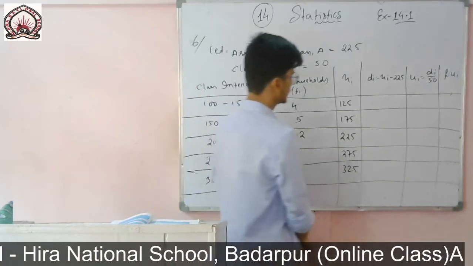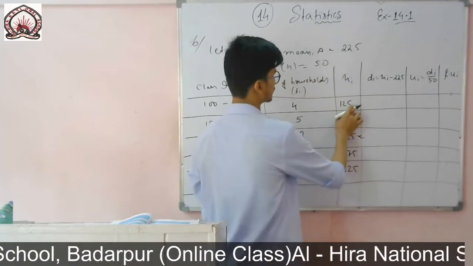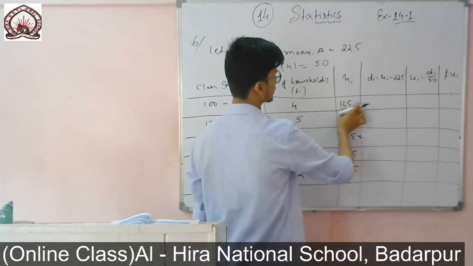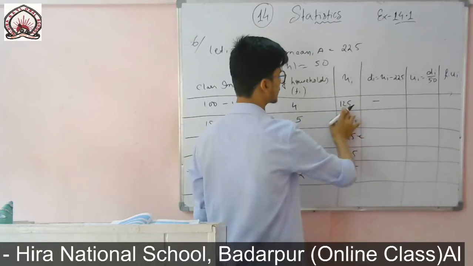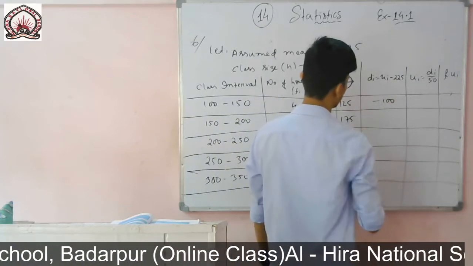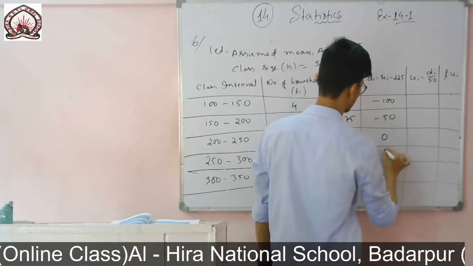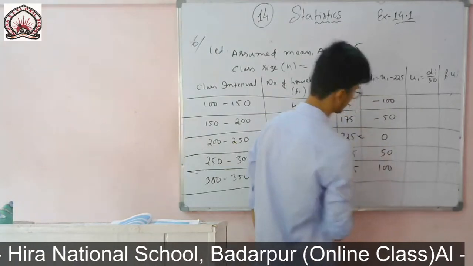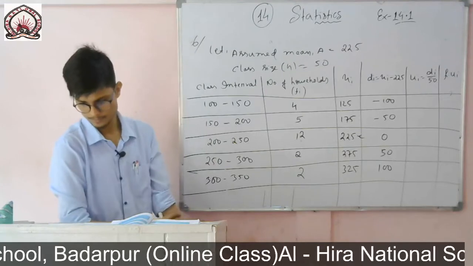So 225 is the assumed mean. From each and every one I will subtract this 225. So you see, from 125 if I subtract 225, the answer will be in minus. 25 cancel, they are left 200, they are 100, so it is minus 100. From 175 if I subtract, then it will be minus 50, then 0, then 50, then 100.